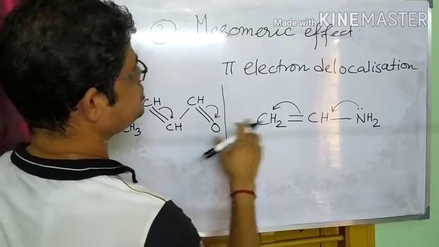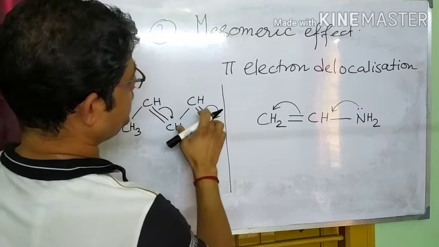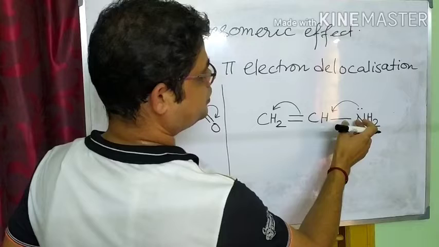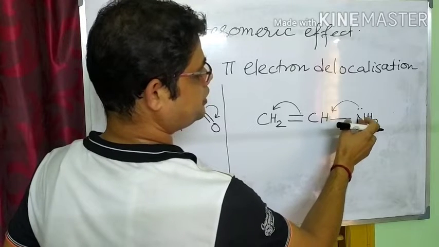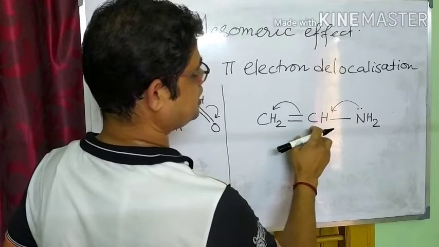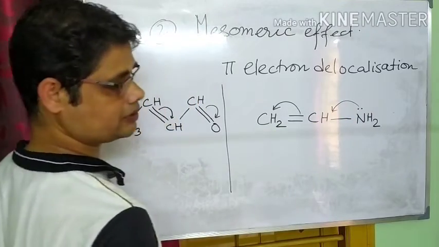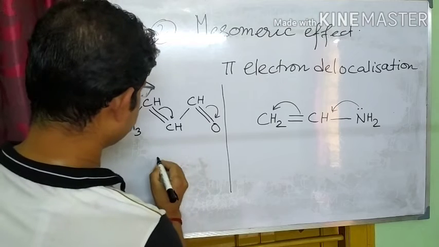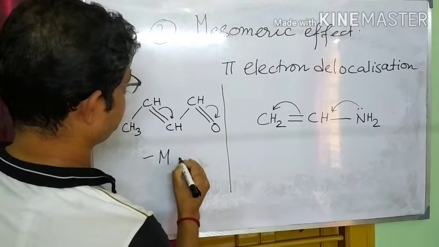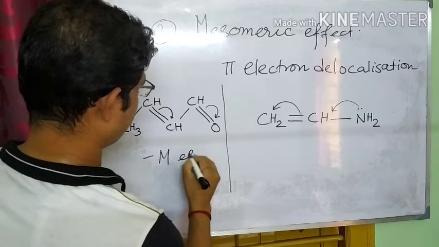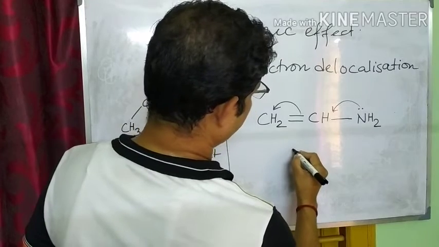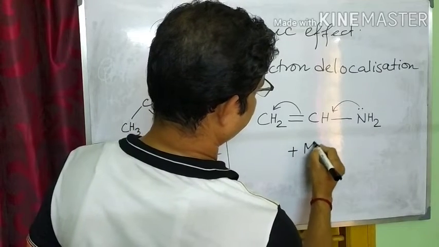Now compare these two Meso-Meric effects. Here pi electron delocalization occurs from carbon to oxygen, and here electron delocalization occurs towards carbon. So it is an example of the minus M effect, minus Meso-Meric effect. This is an example of the plus M effect.